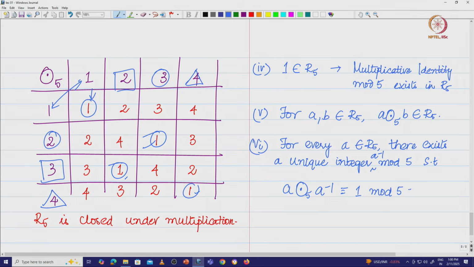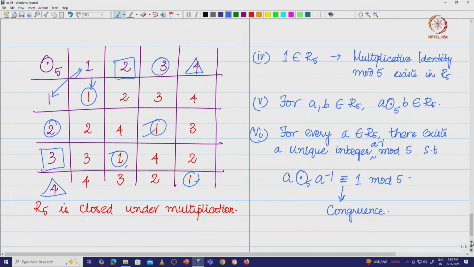5. So, this I will use equivalence relation, this is basically called the congruence, this is called the congruent symbol, right, because you can have multiple numbers which when you divide by 5 can give remainder 1. So, I call this congruent. So, what I do is if I take for every element we have this. So, what does that mean? I take these elements A equal to 1, 2, 3 and 4. Now, I am going to check A inverse mod 5, I will write this as A inverse sub 5 indicates that it is mod 5.